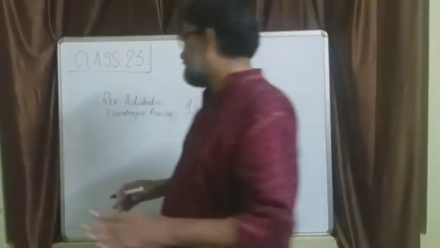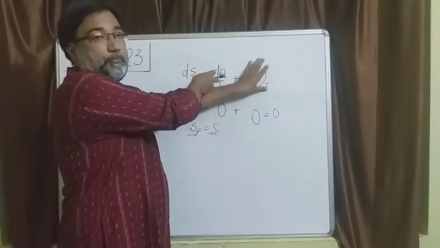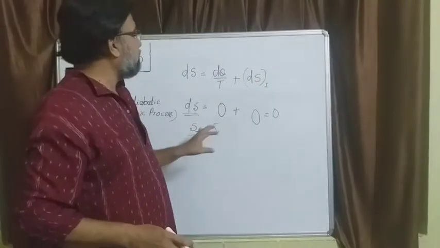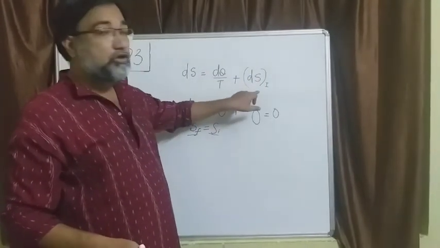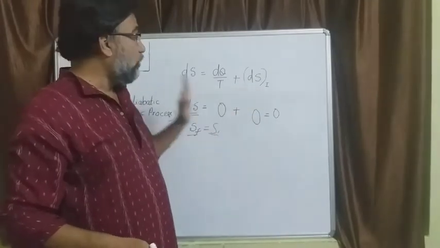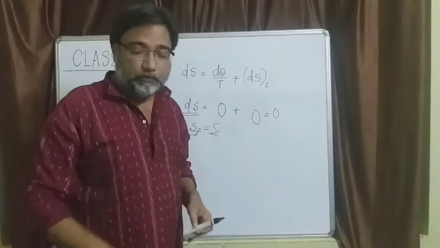If it is only reversible, then only this term is 0, and the other may have a positive or negative value. If it is only an adiabatic process, then the heat term is 0 and you are not sure about the other. So only when it is reversible and adiabatic is it an isoentropic process.